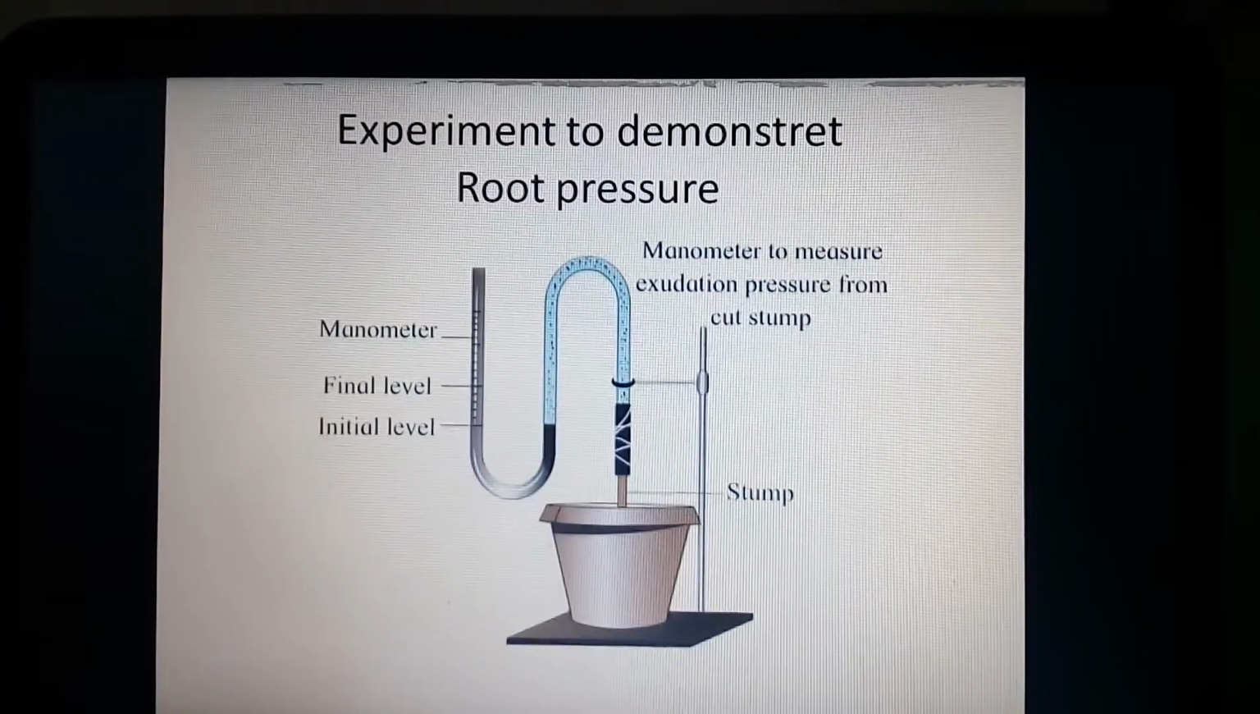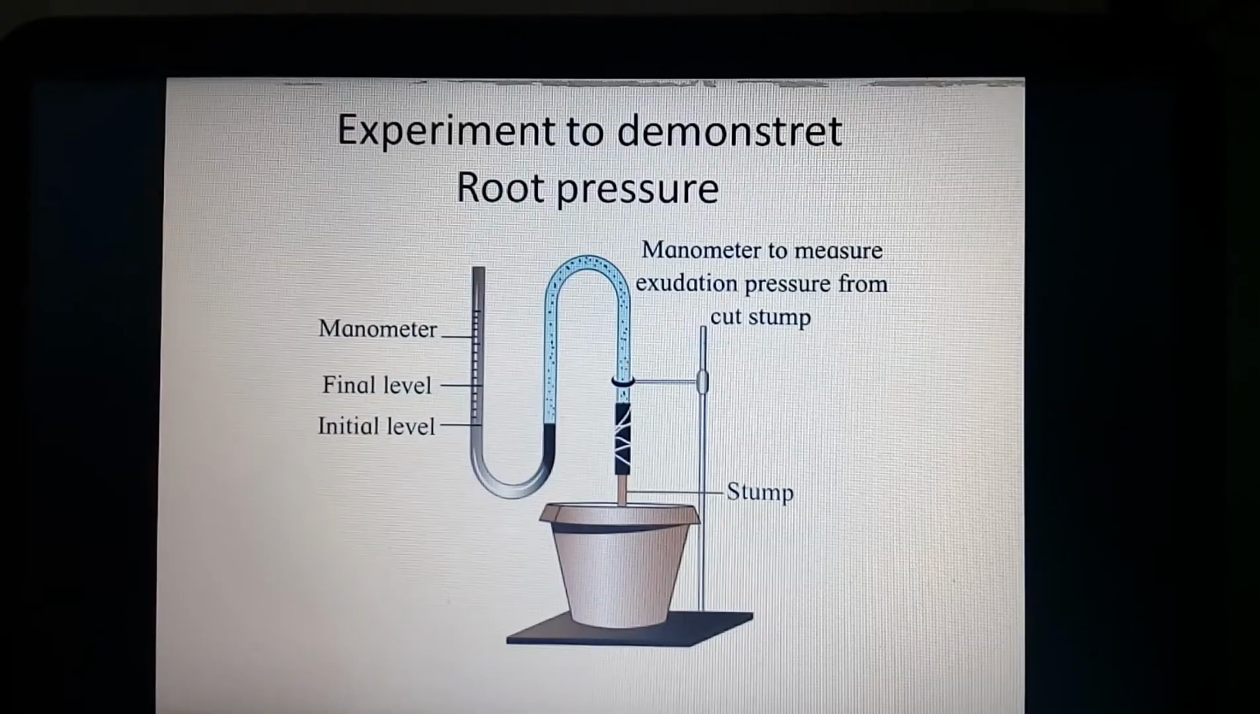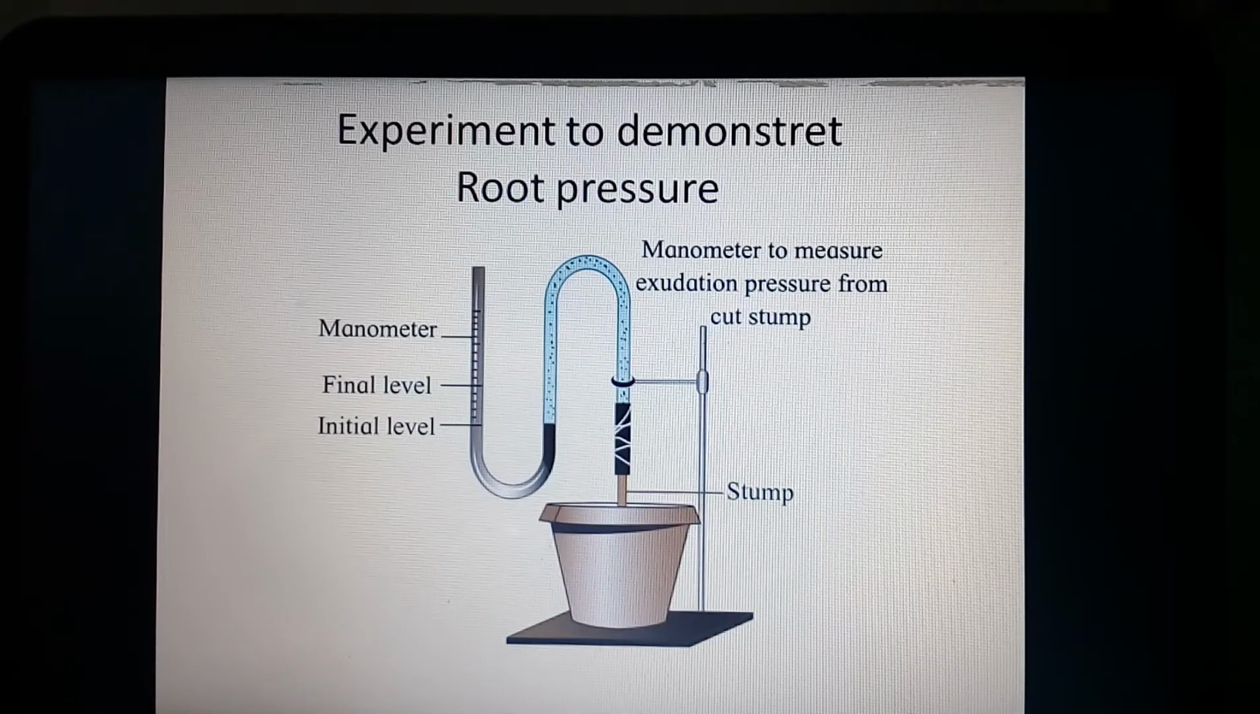Here one experiment is demonstrated to show the root pressure. This one is on a well-watered plant stump. This plant stump is joined by the manometer to measure the exudation pressure from the cut stump. In another tube, the manometer is given. Initial levels are checked and then final levels are checked.